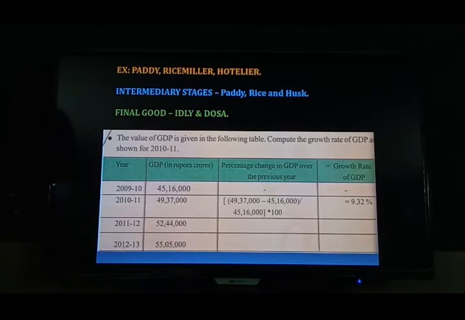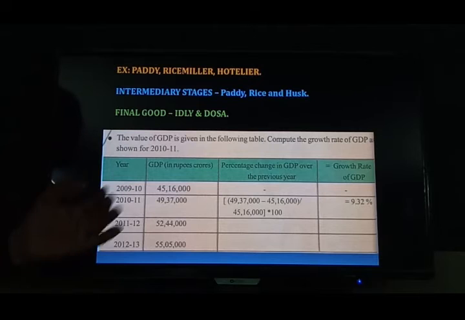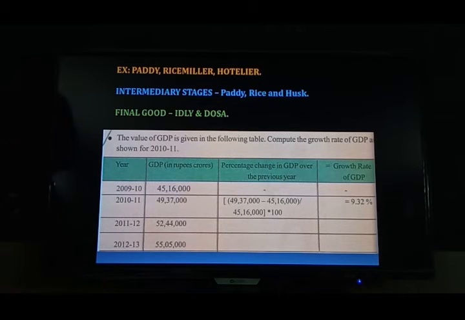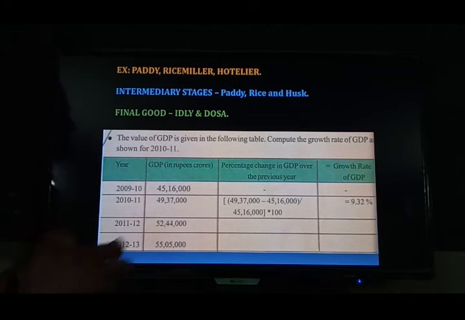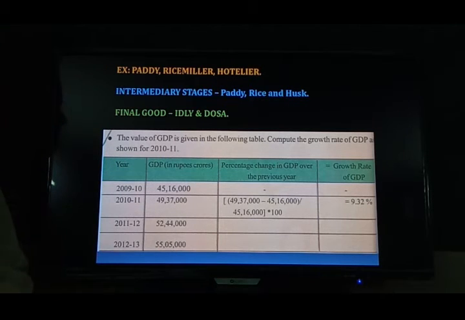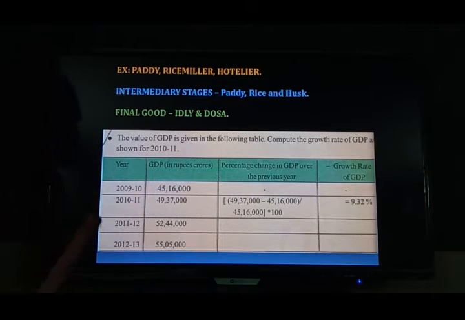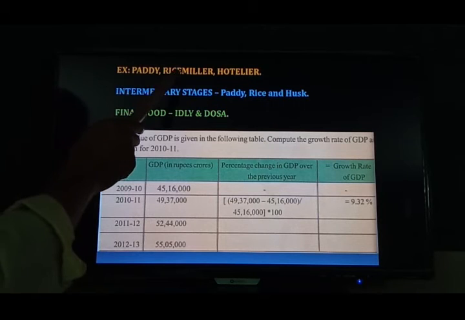After cultivating, at the time of harvest, he will cut, then thresh and winnow, and he collects the grains into bags. Some bags he will keep at home for his family's feeding. What about the excess bags? He will sell these excess bags to the mill owners, or rice mill owners.